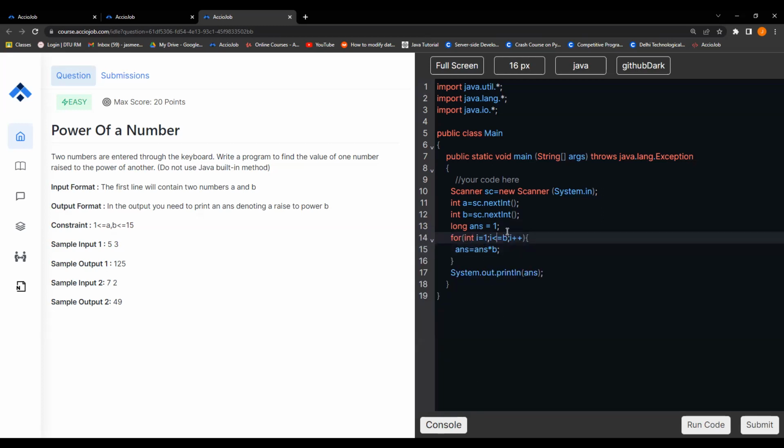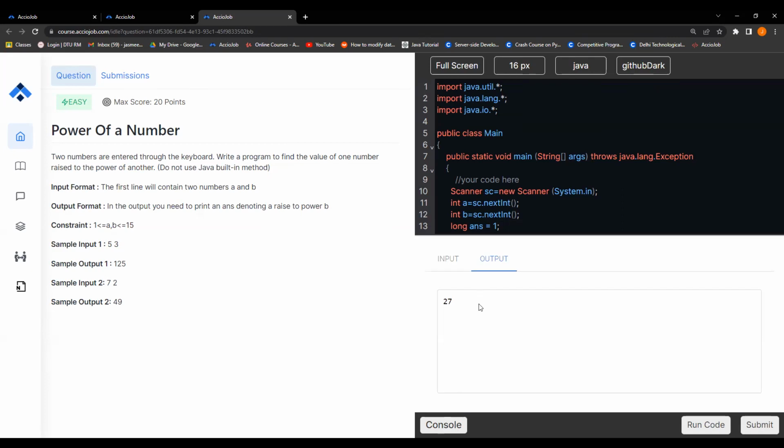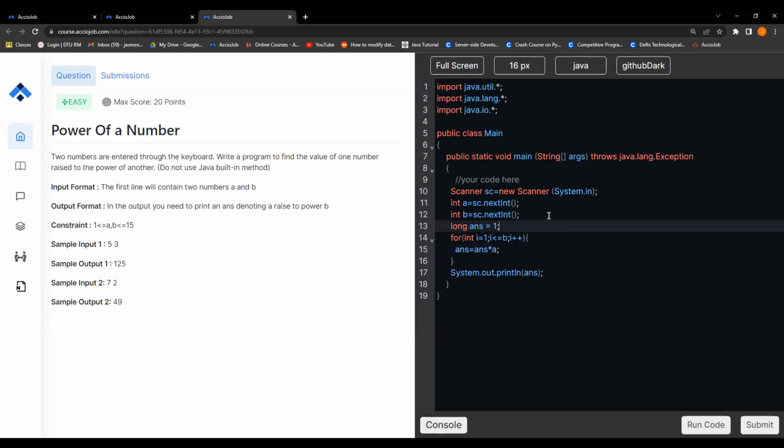Answer is 1. Answer star B. Okay. All right, sorry, we need to multiply it with A. B times we need to run and we need to multiply it with A. So let's do it. 5 and 3. Let's see. 125. Yeah.